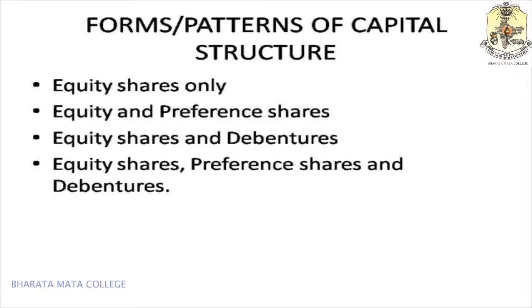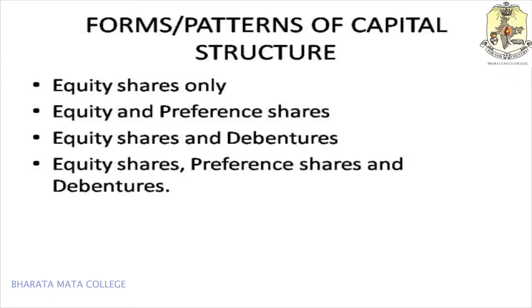The third one is when a company prefers to go for equity and debentures. And the fourth one is a combination of equity, preference, and debentures. So these are the four kinds or patterns of capital structure which you can normally see in the balance sheet of a company.